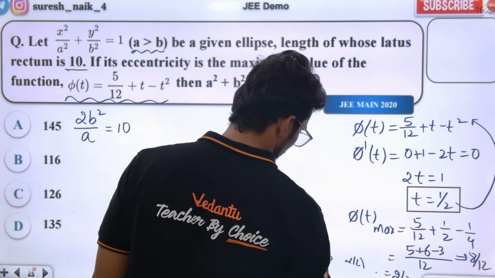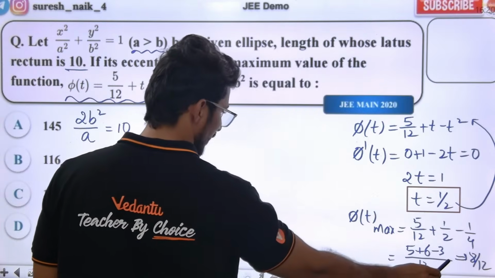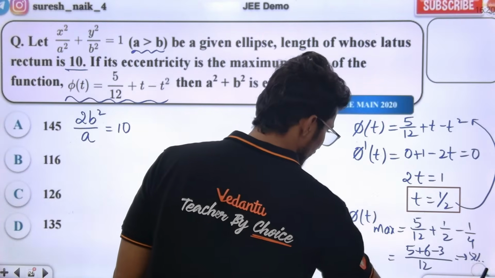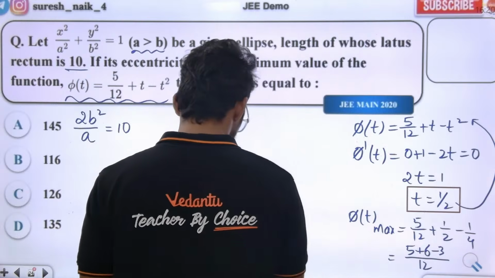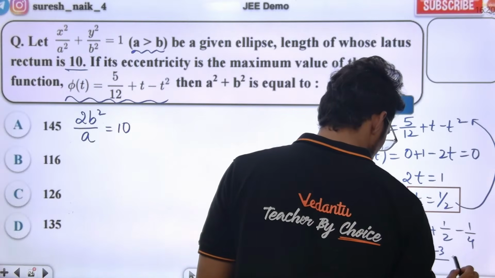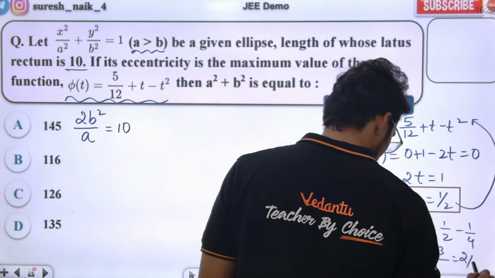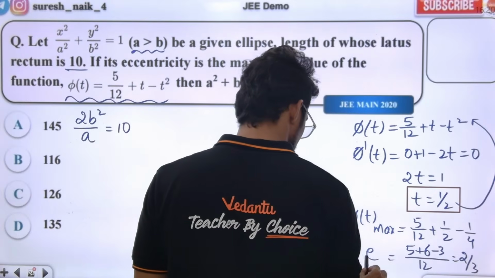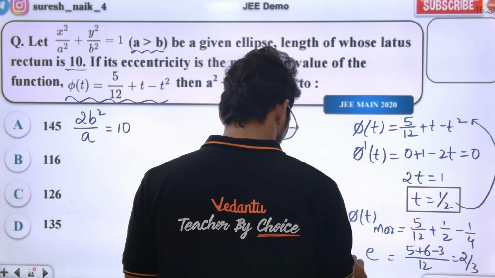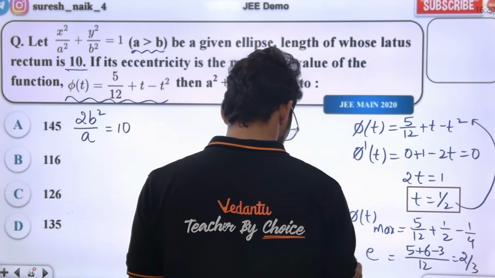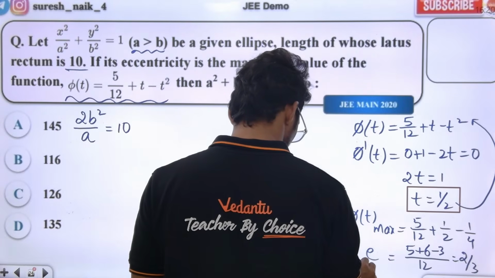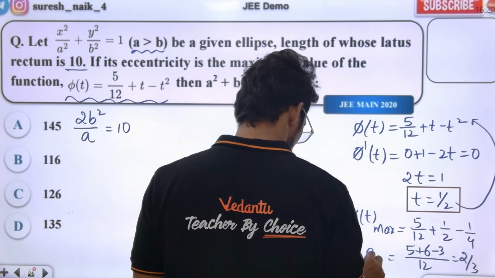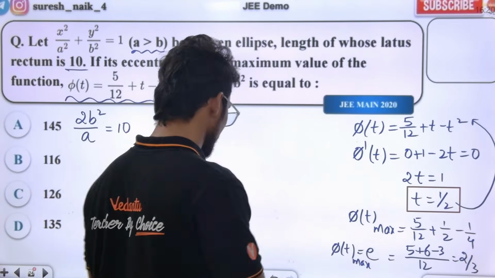I will not write over here. Okay, so basically 2 by 3, right? This is 2 by 3. This is equal to what? 2 by 3. This is the eccentricity. Correct or not? Your maximum value, in the E, E is basically 2 by 3.